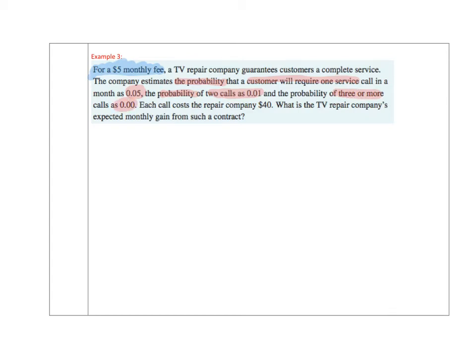Now some more context here is that each call costs the company $40. So for every call out there's a $40 cost. And the question asks, what is the TV repair company's expected monthly gain? So there's 2 things to consider here. Yes, we know the probability of a call out, but that's not really what we're after. What we're after is the expected gain, or the expected net benefit, after we've drawn a fee and after we've incurred our costs.